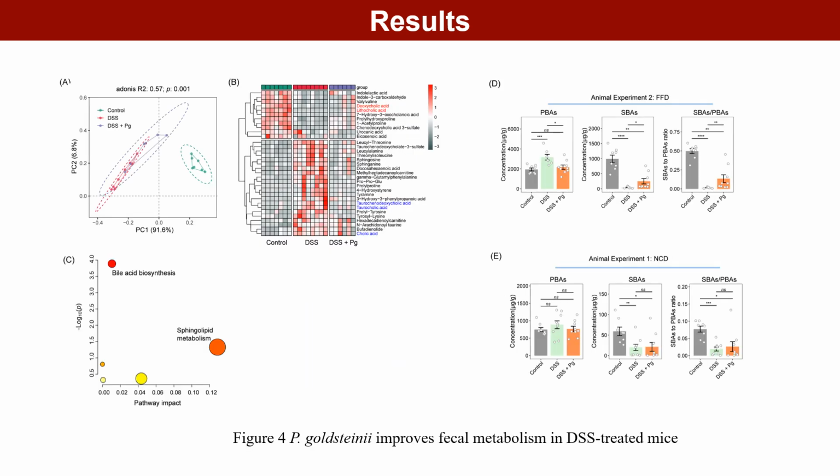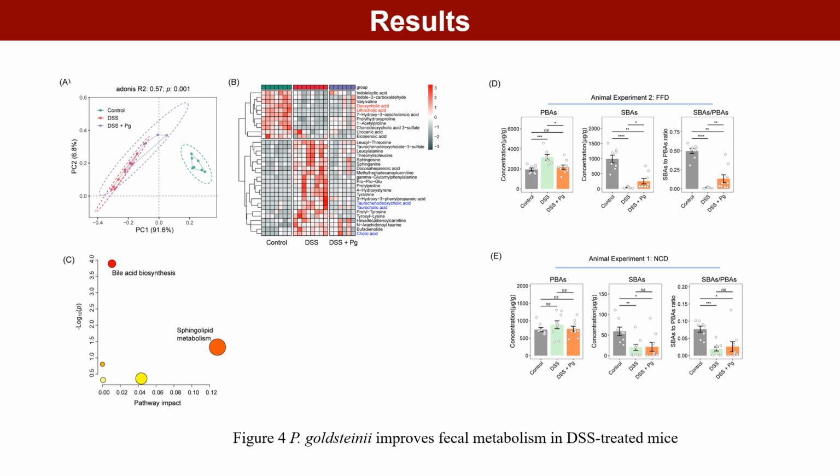The main way in which the gut microbiota interacts with the host is through metabolites derived from the microbiota. The untargeted metabolomics results showed that P. goldsteinii intervention partially improved the metabolic disturbances in the feces of mice, particularly in bile acid metabolism.